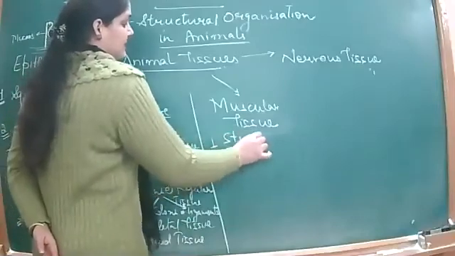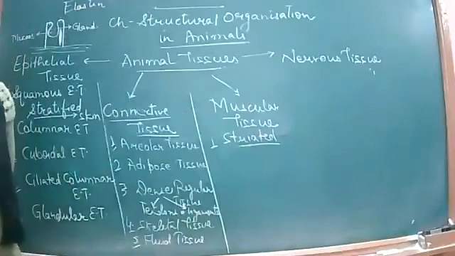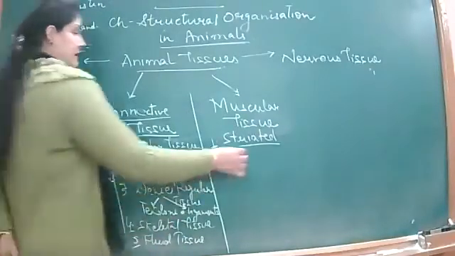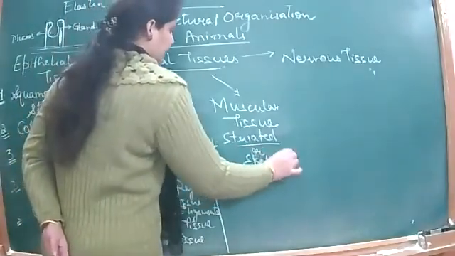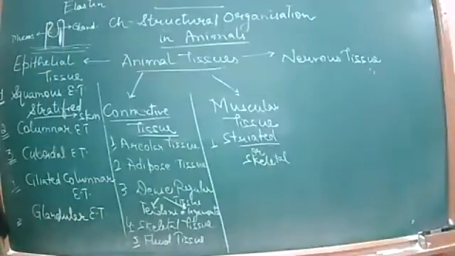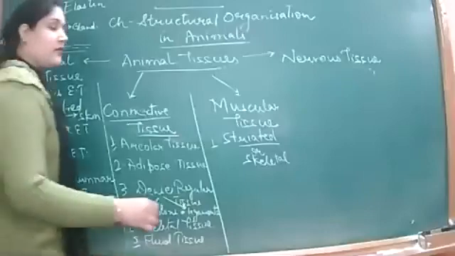The first was the striated muscle tissue. Striated is also called skeletal muscle tissue. Skeletal because it is a voluntary type of muscle tissue, which functions with our own will. Being striated and skeletal, they provide movements with our own will, with our own wish, right?